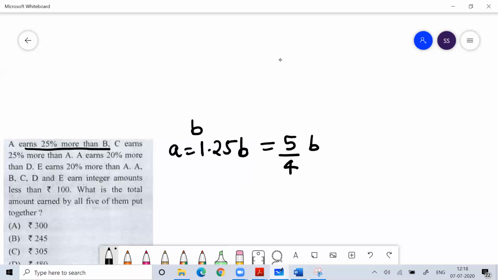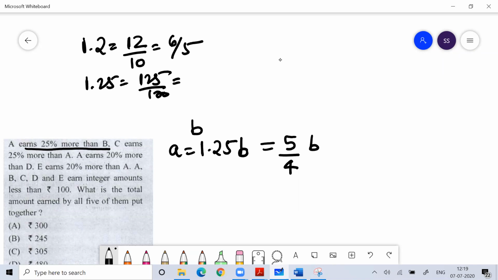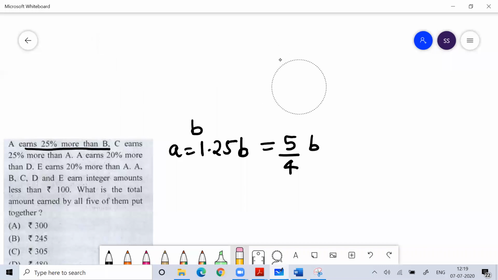If B earns B, A earns 5 by 4 B. If you do it in fractions, you can do it faster. 1.2 in fraction is 12 by 10, which is 6 by 5. 1.25 is 125 by 100, which is 25 by 20, which is 5 by 4. So we should always be able to write everything in fractions.